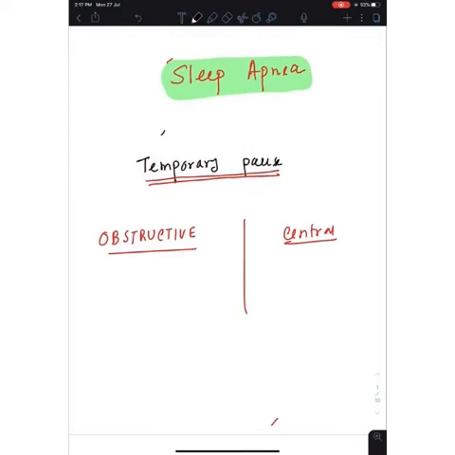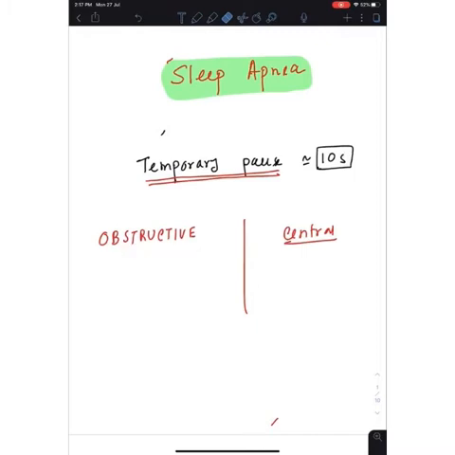Now the first thing I want to tell, what is sleep apnea? It is apnea, that means cessation of breathing during sleep. So apnea during sleep, for how much time is important? It is approximately about 10 seconds, and that's a favorite MCQ of many exams. The 10 second is the minimum time for when you can say it's a sleep apnea. So apnea during sleep for 10 seconds, it's sleep apnea.